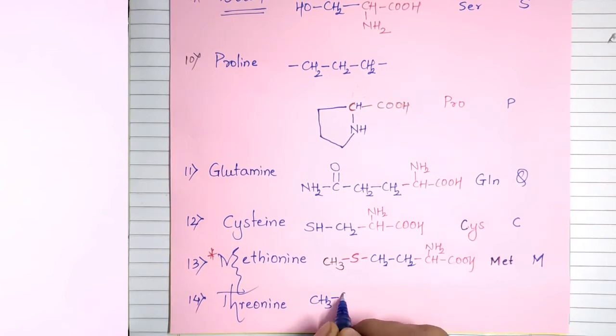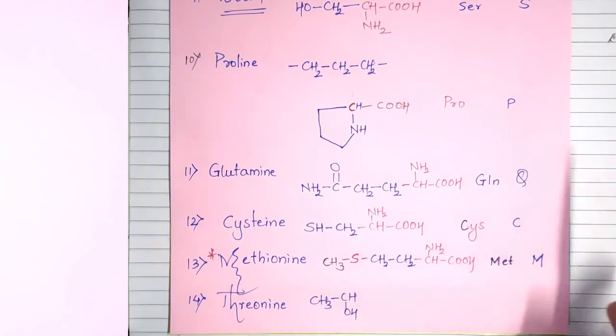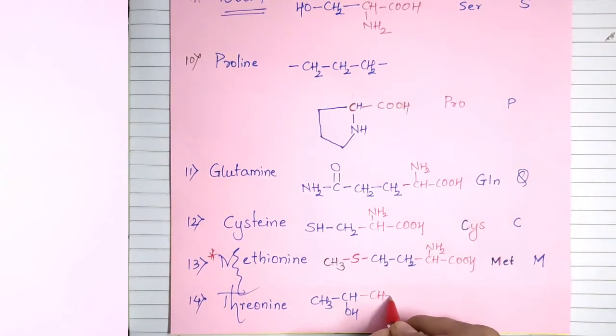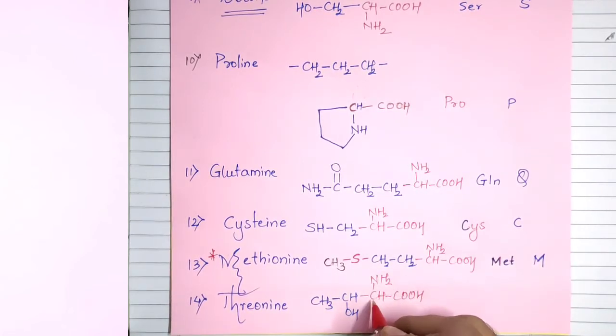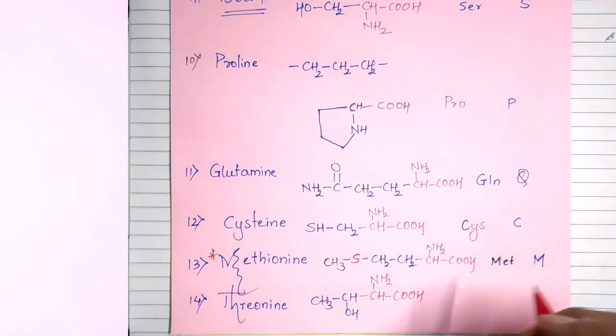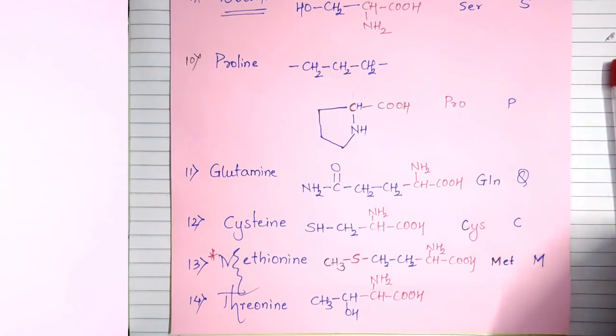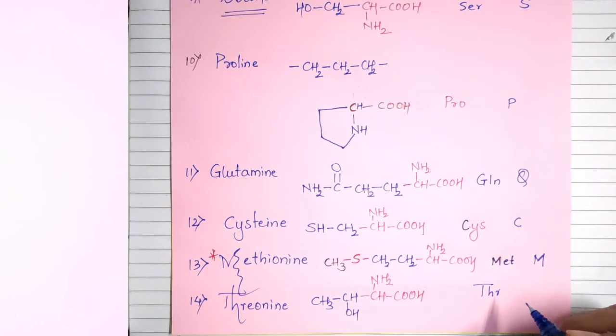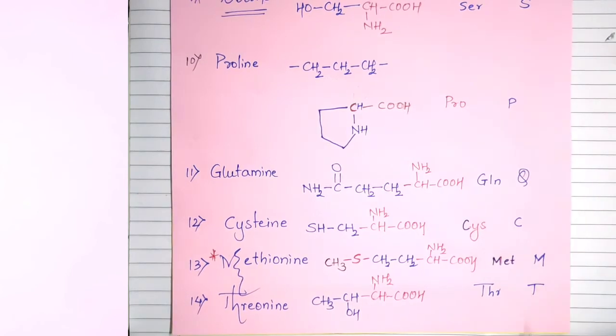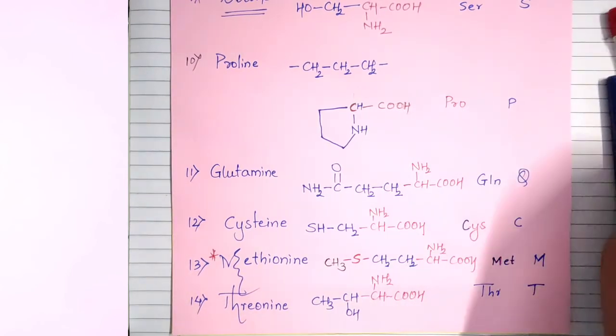So CH3CHOH, COOH, NH2. The functional group is attached to the alpha carbon, and next to alpha is the beta carbon. The OH group attached on the beta carbon is the beta OH group. The 3-digit symbol for threonine is THR, and the 1-digit symbol is capital T. This threonine is also an essential amino acid.